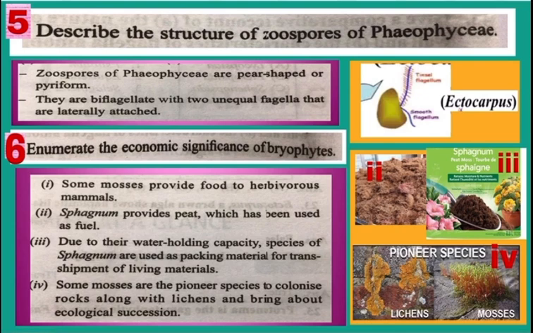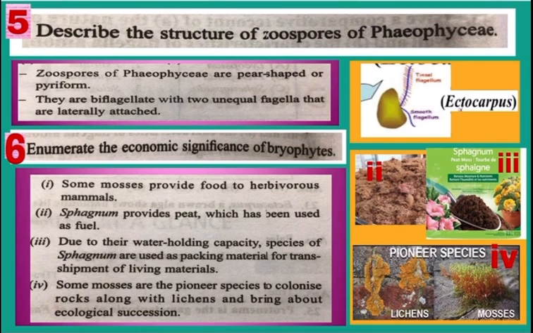Come to question number 6. Enumerate the economic importance of bryophytes. Bryophytes किस तरह से हमारे लिए यूजफुल हैं? नंबर 1, mosses provide food to herbivorous animals. Herbivorous animals के ये food हैं. नंबर 2, sphagnum, a moss, provides peat and is used as fuel. See diagram 2. Next, sphagnum has water holding capacity. वाटर को बहुत ज़्यादा देर तक होल्ड करके रख सकते हैं ये. So, it is also used as packing material for transshipment of living organisms.